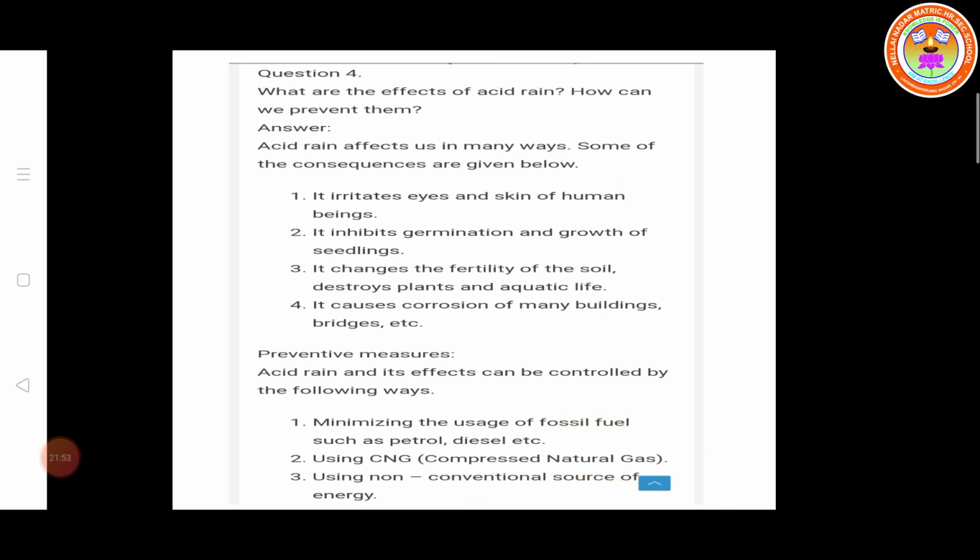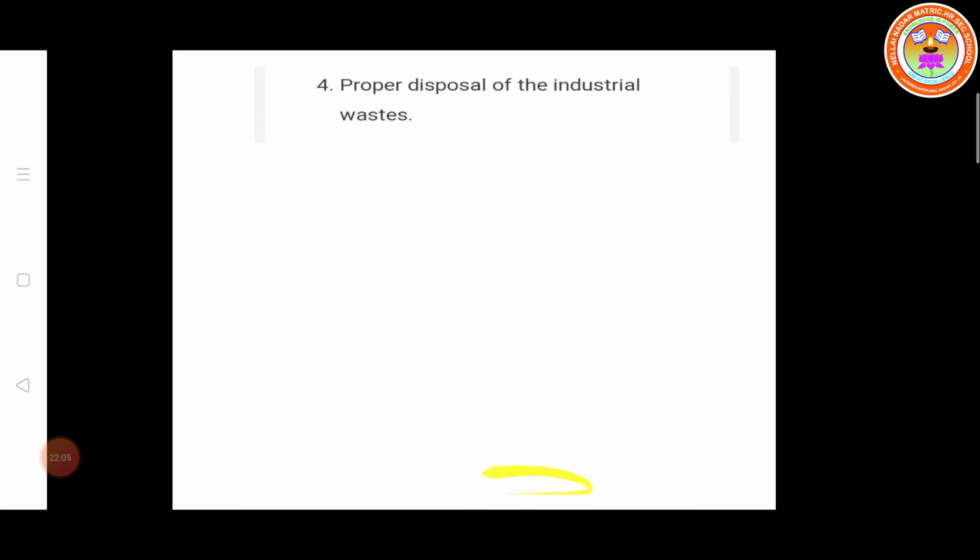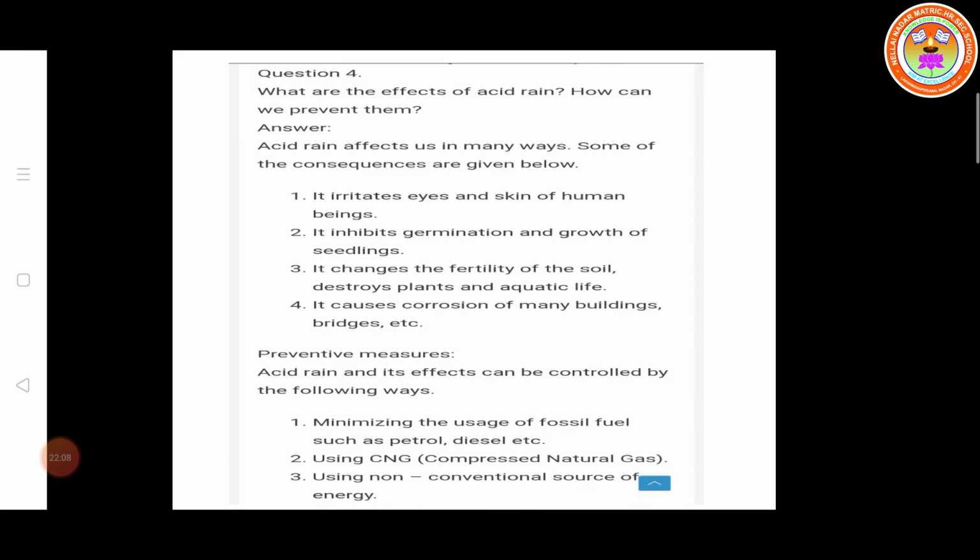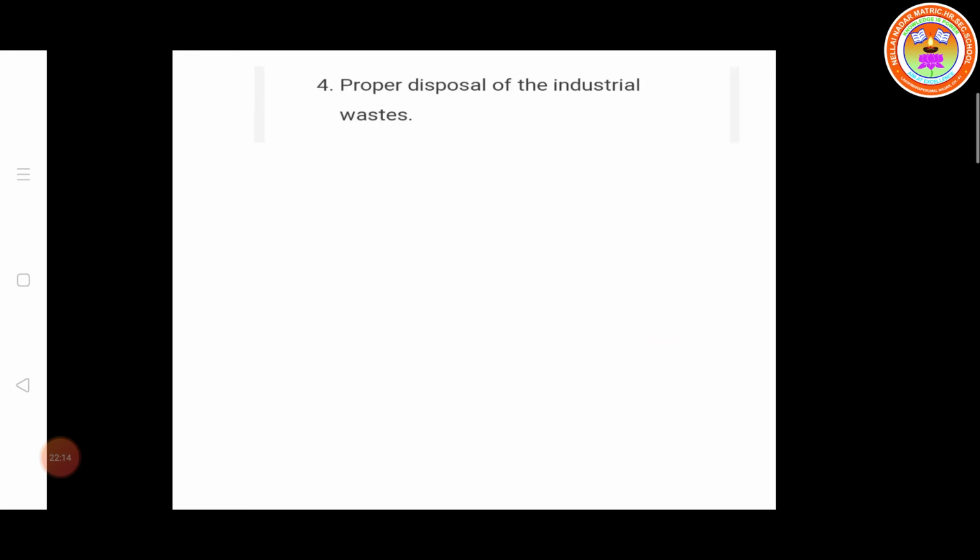It has lower pollution, so that's why we use CNG gas. Then using non-conventional sources of energy. What are the non-conventional sources of energy? Solar energy, hydro energy, like that. So the last point, the proper disposal of industrial waste.